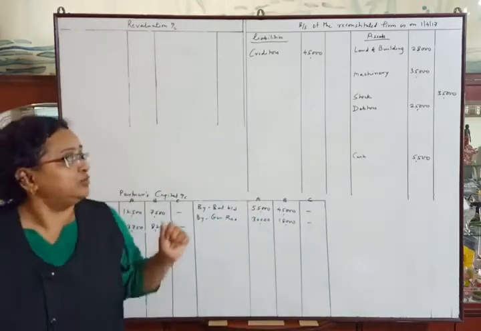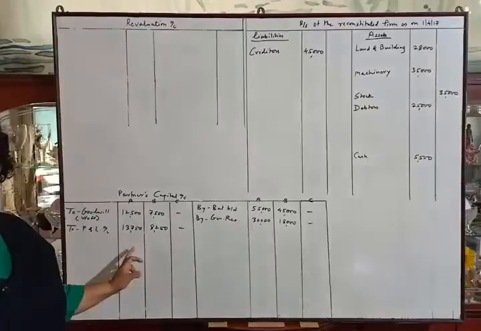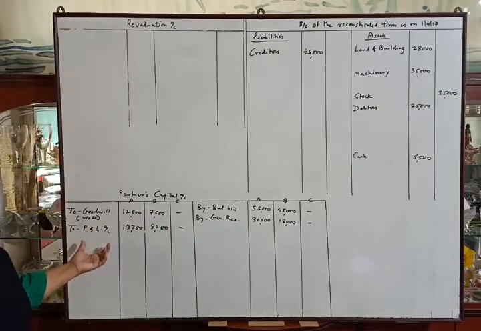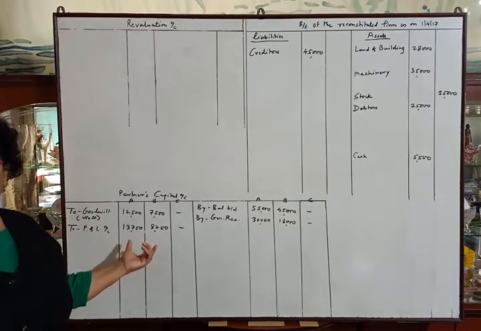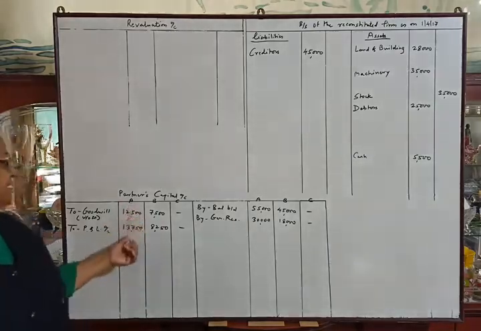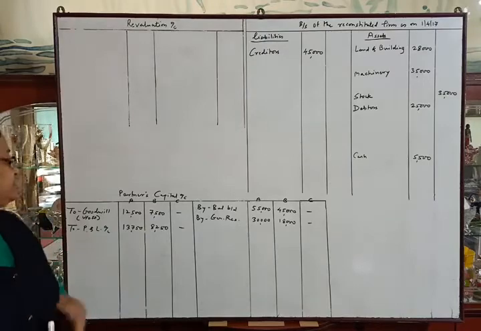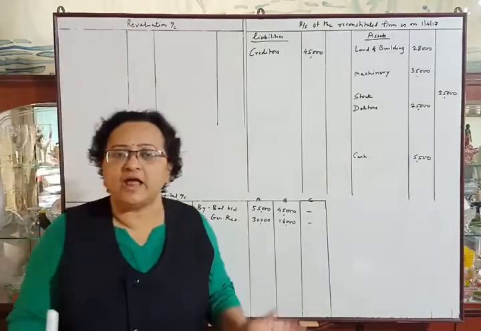Okay. Now there is profit and loss account in the balance sheet asset side. I have transferred profit and loss account in partners capital account debit side and distributed between the partners. So the entry will be A's capital account debit 13,750, B's capital account debit 8,250 to profit and loss account, the total amount. Okay. Now we will solve adjustment.